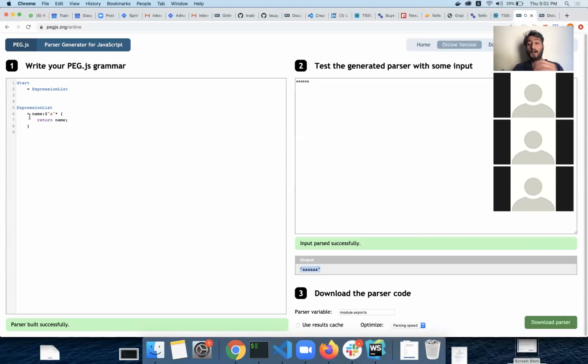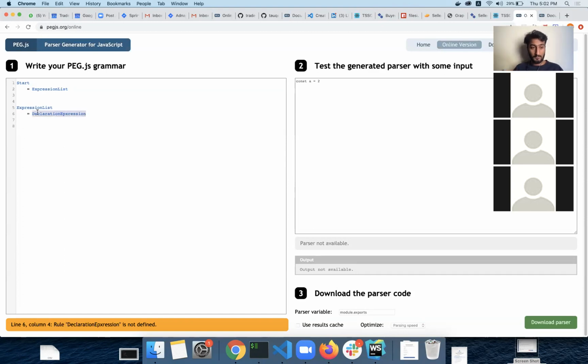Let's say I want to write a parser for this syntax, where I want to have a keyword const, and then a name of the variable, and then an equal sign, and then two. Which is going to be a complete declaration expression. So I'll just name that expression list can be a declaration expression. Okay, so what is a declaration expression?